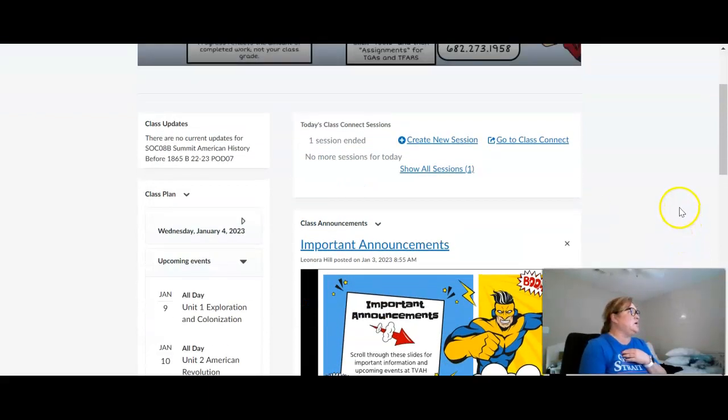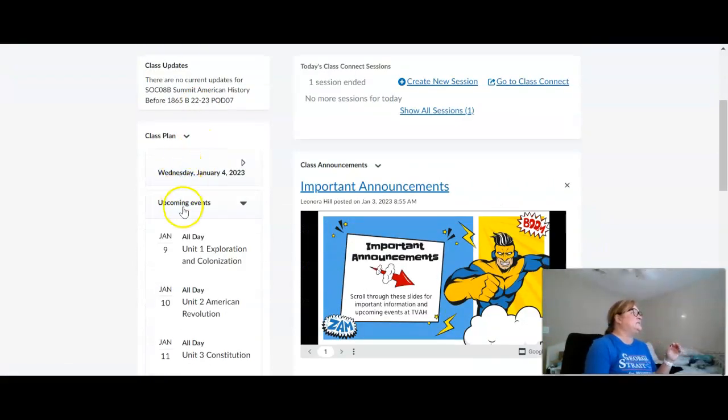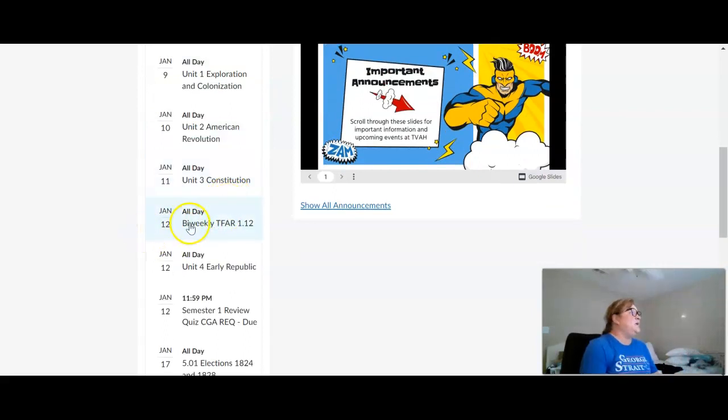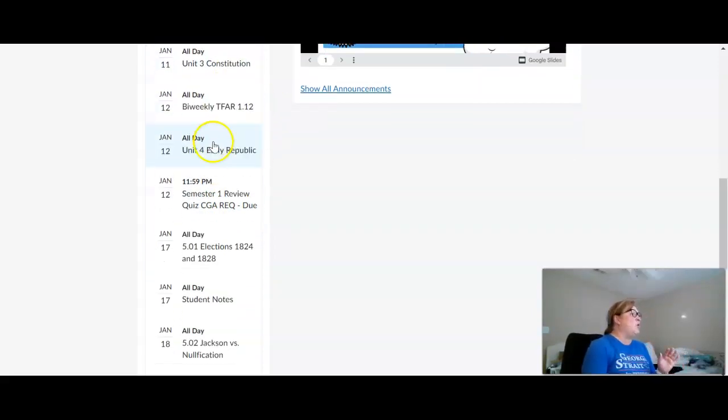This is my email address and my telephone number. If you look here, you can see the plan. This is the class plan, and this is what you can expect. This week is a review, and then on January 12th you will take your first biweekly TFAR. A TFAR is a quiz. You have one opportunity to take it. Then we'll do some more review, and then a semester review quiz.